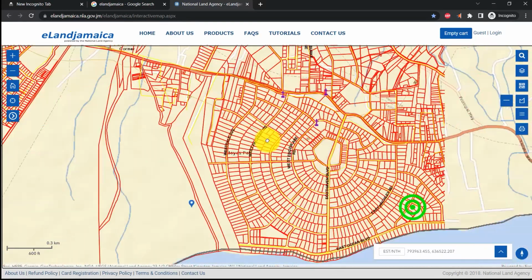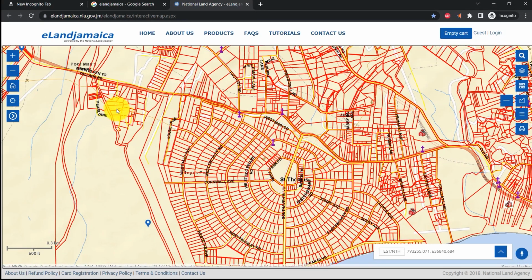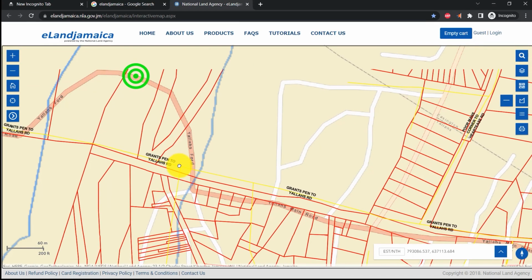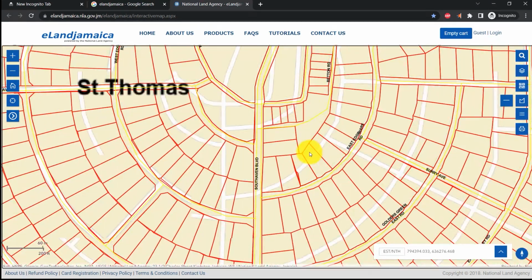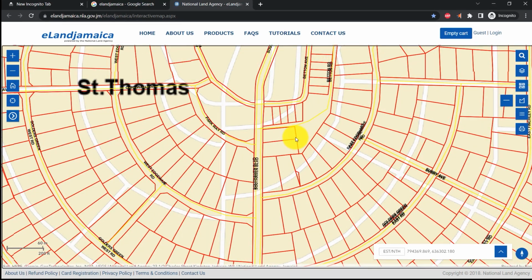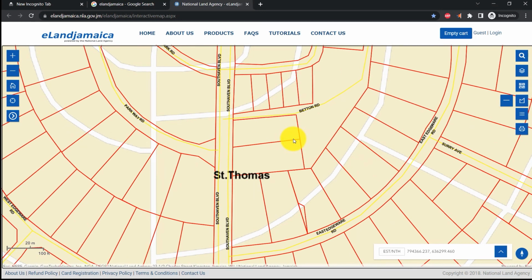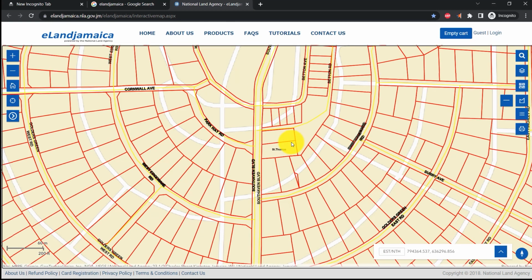Let us look at South Haven. This is the South Haven community based on the shape. This is Grandspan area, Poorman's Corner. Grandspan to Yallahs Road, Poorman's Corner, okay. And then this now is South Haven. Yes, this is the South Haven community. I'm assuming that you'll be able to see it better on your computer device. This is better when you do it on your computer and not necessarily on your phone because of the landscape, or the land space, that it takes up.